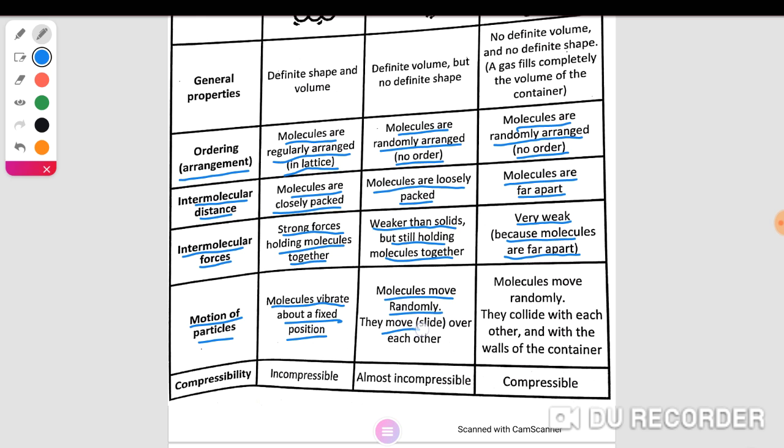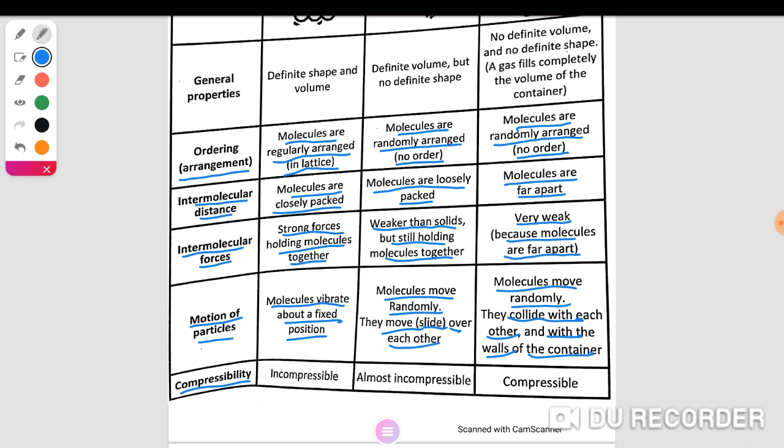They slide over each other. While in gas state, molecules move randomly. They collide with each other and with the wall of the container, producing pressure.